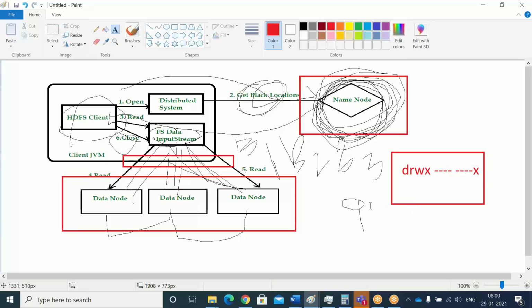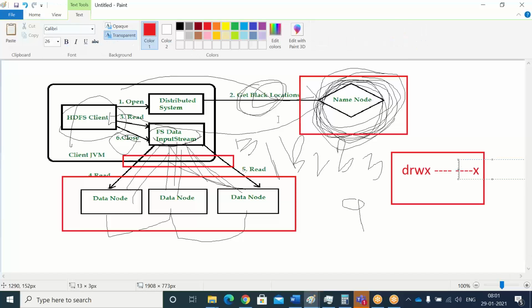So it will just look at the user level. Yes, user level. First we will go to here. There itself an ls command will be executed internally by the name node. It will check which user this is, whether a group user, a normal user or another user. If it is another user, it checks whether he has read access or not.